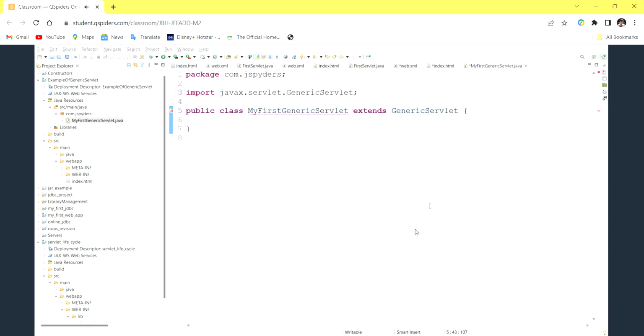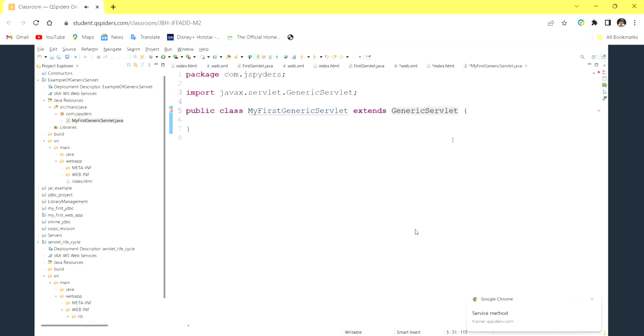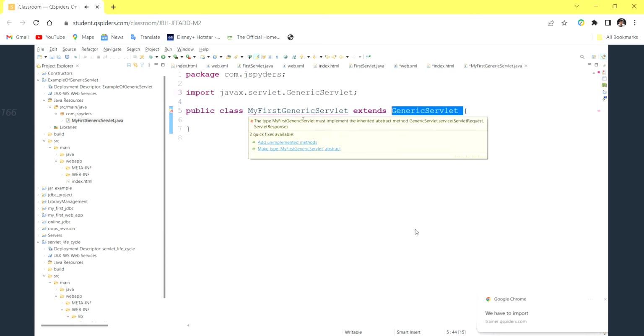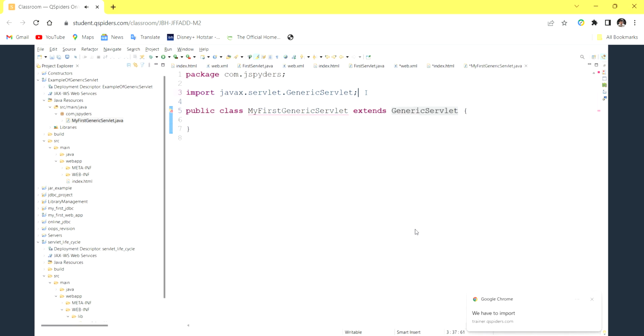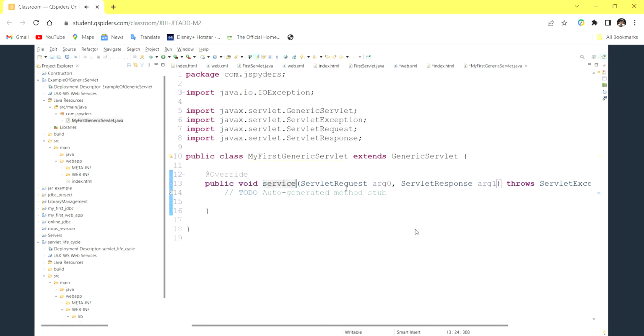Abstract service method, yes. In GenericServlet we have one abstract service method that we have to override here. So hover on your class and here you can see add unimplemented methods. We have already imported java.servlet.GenericServlet. Unimplemented methods, not unimplemented method. Only one method, that is the service method.